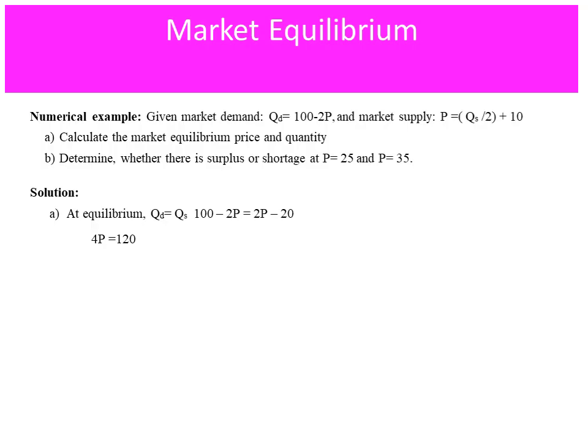That means 100 plus 20 equals 2P plus 2P, which is 4P. 100 plus 20 is 120. Then we can divide both sides by 4, so P equals 120 over 4.